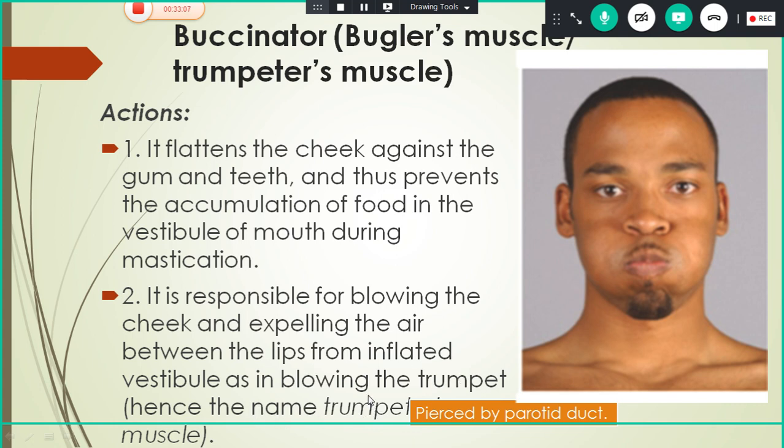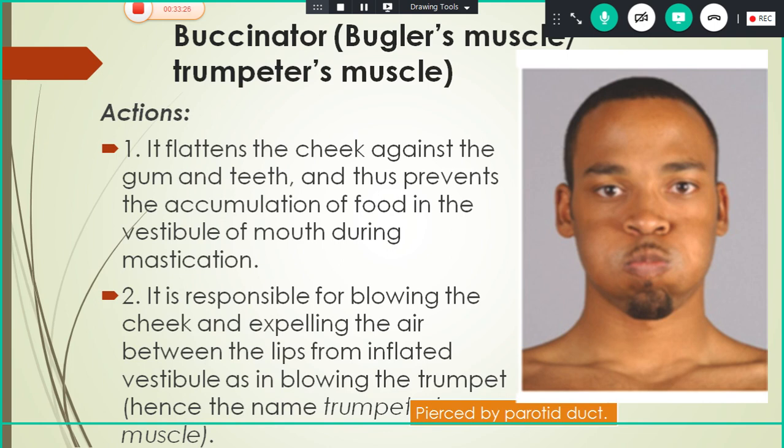Okay, and one important feature of the buccinator here, this muscle is pierced by the parotid duct. Okay, so I think you are clear about the buccinator muscle. So all the muscles around the mouth are over. Only one muscle is left.